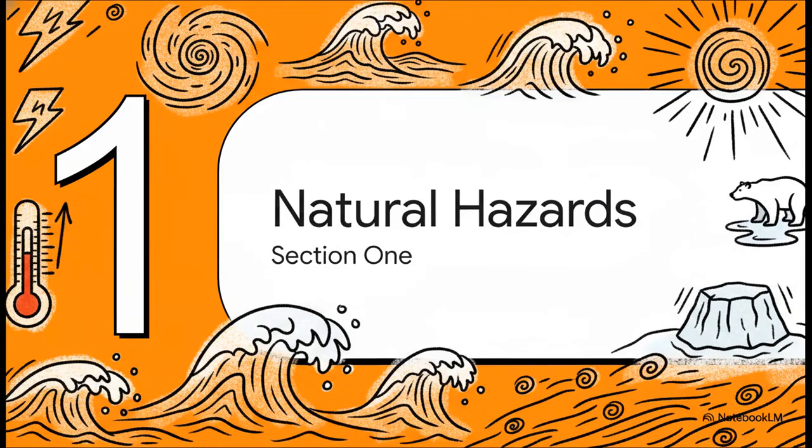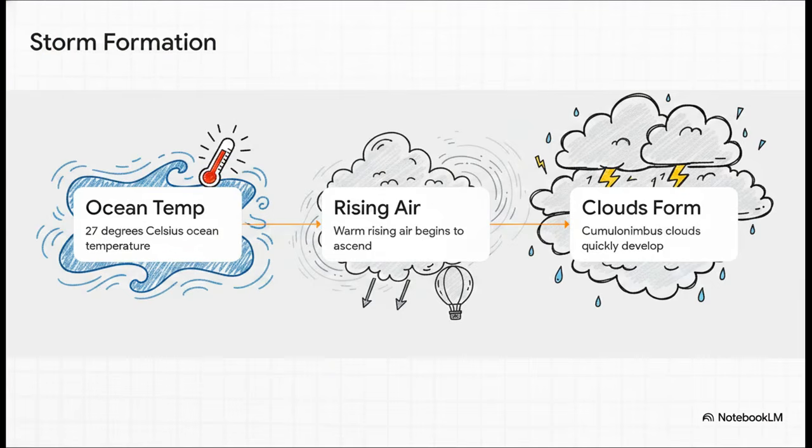Section 1. Natural hazards. Let's go. Since last year went really heavy on tectonic hazards, we're expecting a massive pivot toward climate change and tropical storms. Examiners absolutely love testing the step-by-step formation process. It's like a giant puzzle. It all kicks off with specific ocean temperatures, which leads to warm, rising air, and eventually that condenses to form